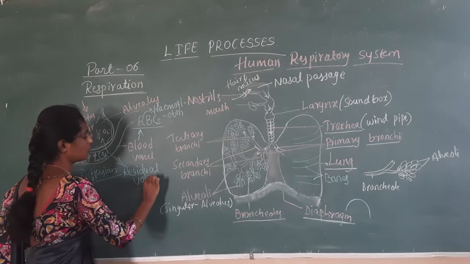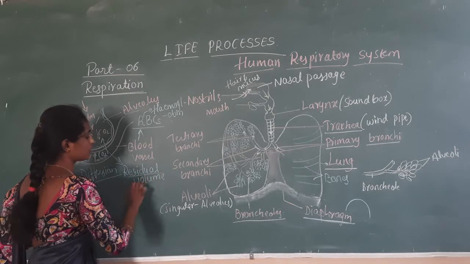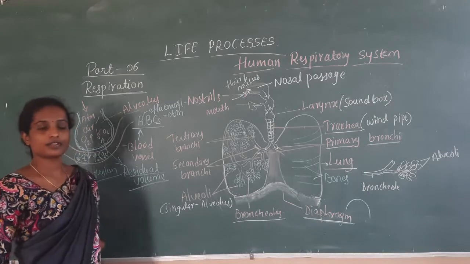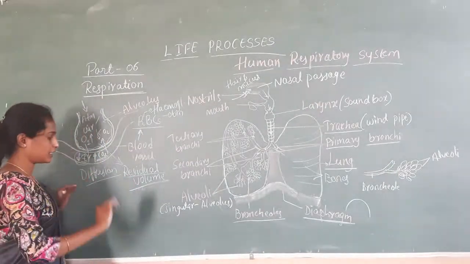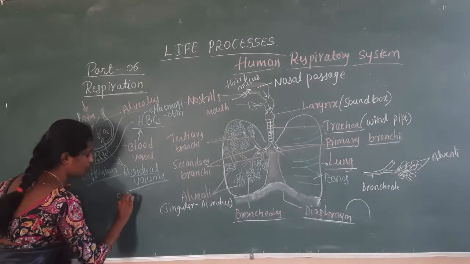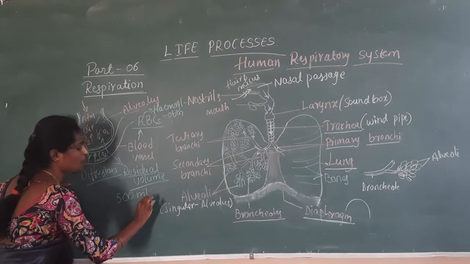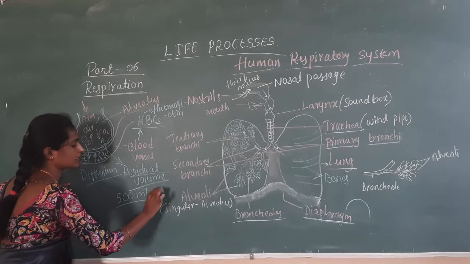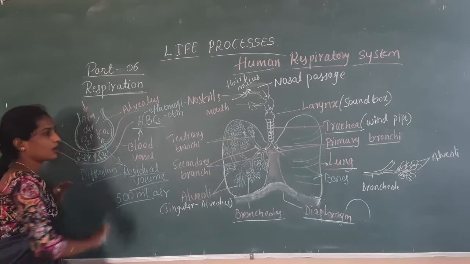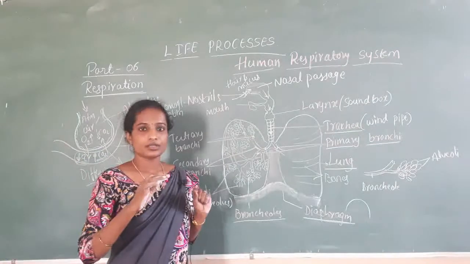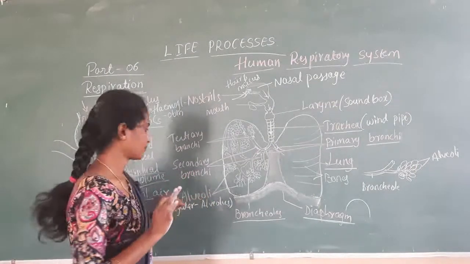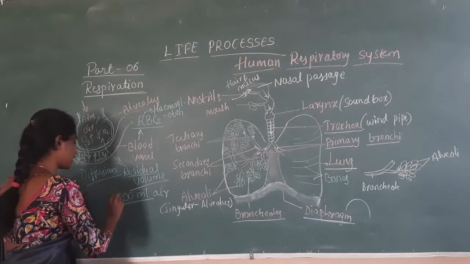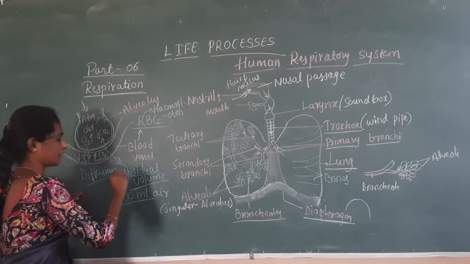This is the volume of air which is present inside the lung after normal expiration or inspiration. That will be about 500 ml of air present in the alveolar region during the normal expiration or inspiration process.